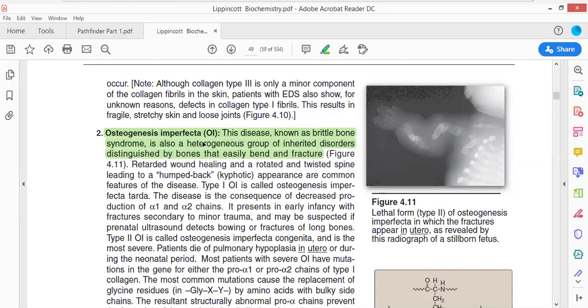When there are deficiencies of the lysyl oxidase or lysyl hydroxylase enzyme, then the bones will become brittle, and the bones could be effectively degraded. If the bones are going to be effectively degraded, then such a disease is referred to as osteogenesis imperfecta.